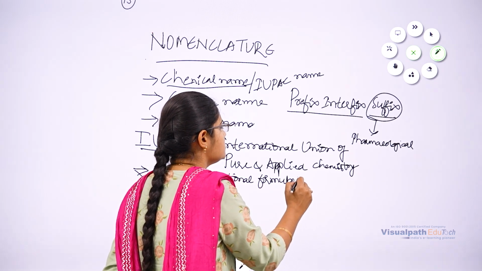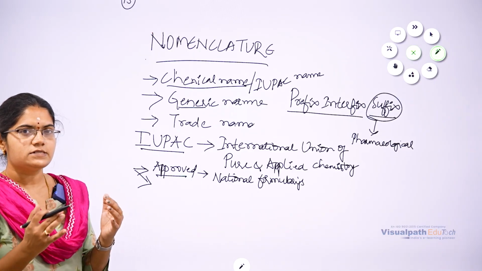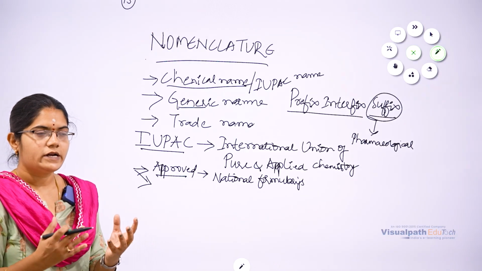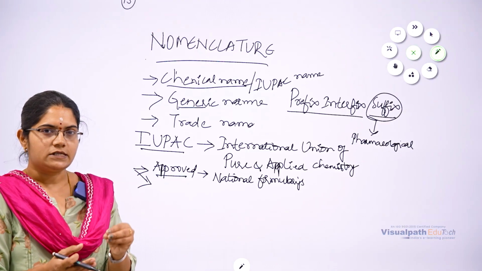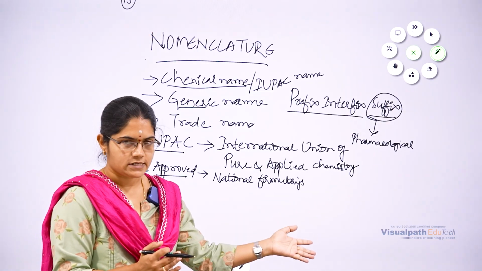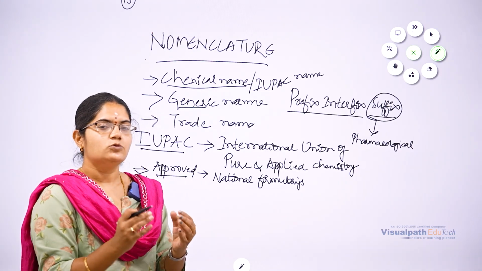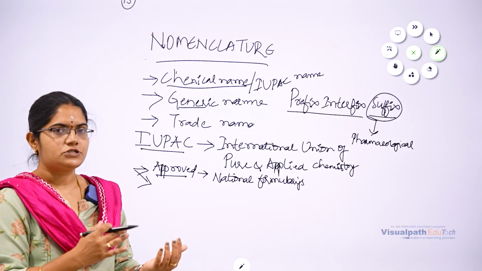National formularies of different countries. Different countries will have different national formularies to give a generic name to a drug. So once a person or a pharmaceutical company develops a drug into medicine, to give a generic name, they can approach their country's national formulary bodies. They can approach them to get a generic name for the drug which they have identified. So each country will have its own national formulary body.